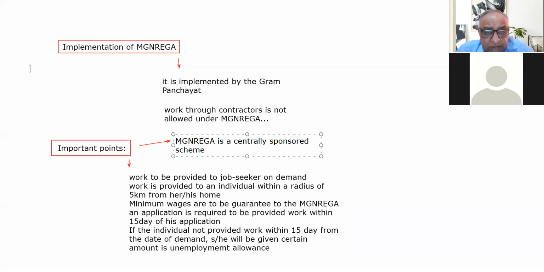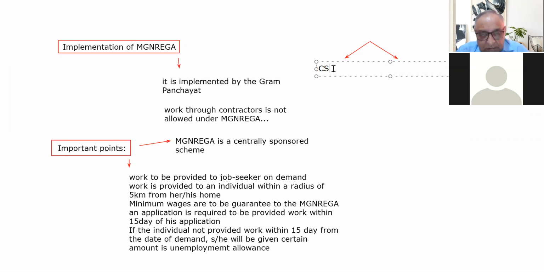Now, because Amrit is new in class today, let me tell you that there are two types of schemes which are implemented by the center in the states, right? One type is the centrally sponsored scheme, CSS.